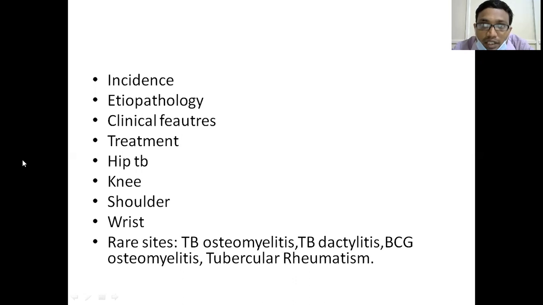In the next class, I would be talking about spinal tuberculosis, the most common form, and then other bone involvement: osteomyelitis, dactylitis, BCG osteomyelitis, and tubercular rheumatism. I'll be talking about them in the subsequent sessions. First, I will be talking about general features regarding tuberculosis.